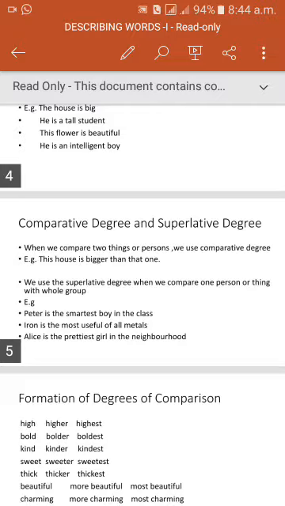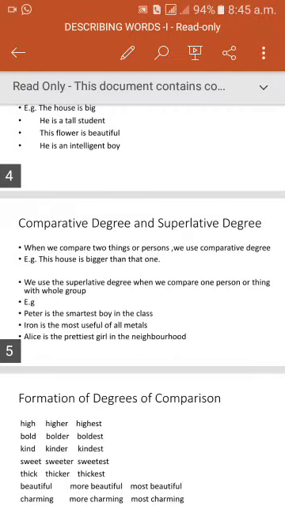So here Peter is compared with his class. That's why superlative degree is used. Comparison is made between a student and his class. In the second example, the comparison is made between one metal with all metals. Iron is the most useful of all metals.